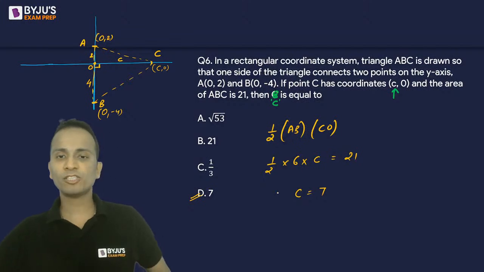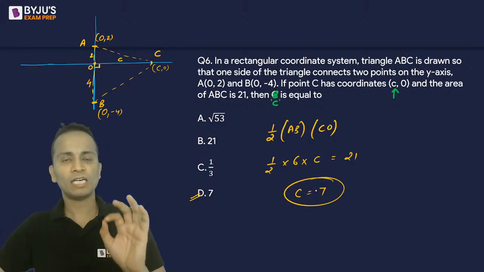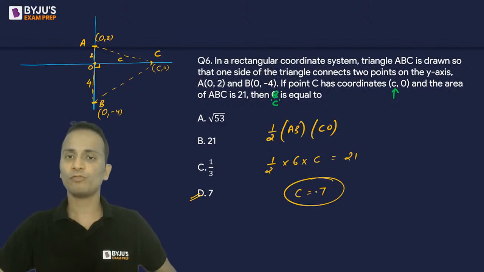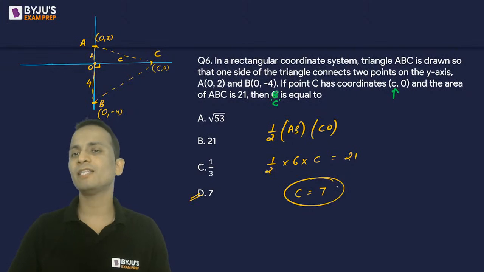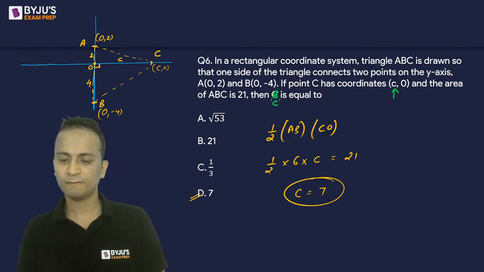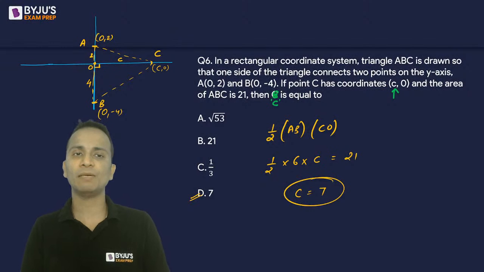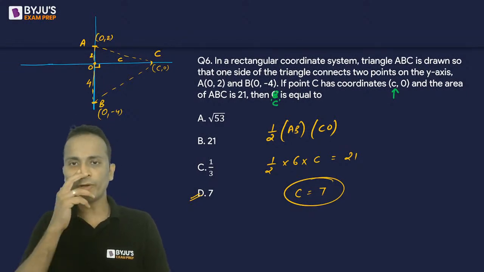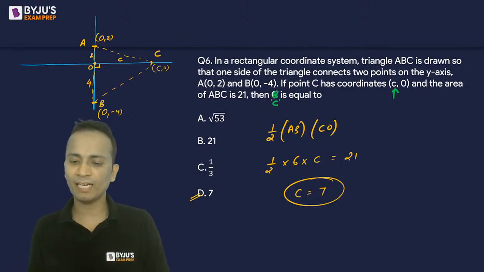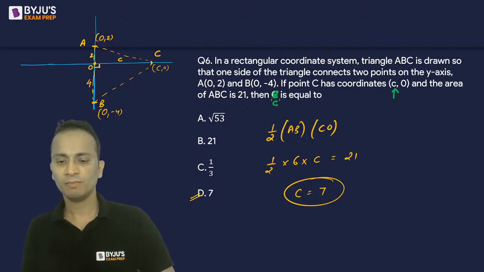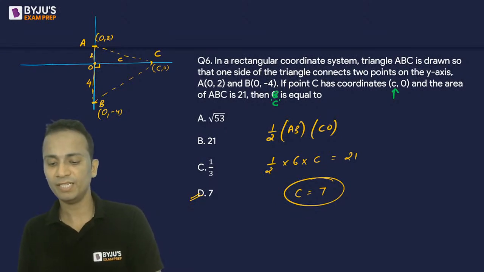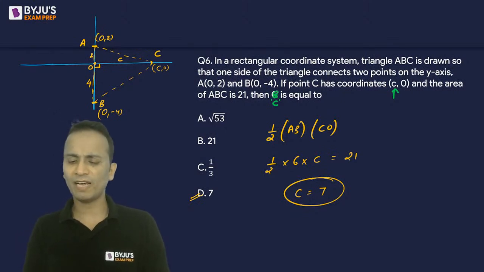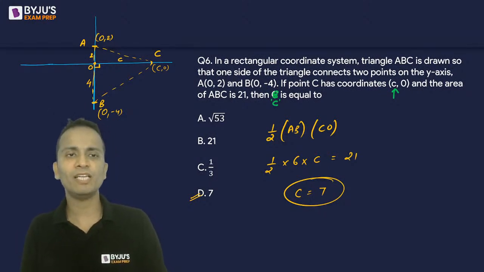Now, before I go to the next question, I have a small question for all of you. Here the value of C is 7. Can there be any other possible value of C? If yes, please write it in the chat box. So will C have a unique value or may C have any other value other than plus 7? I think I have already given you a hint. Can there be any other possible value of C? If yes, write this value in the chat box.